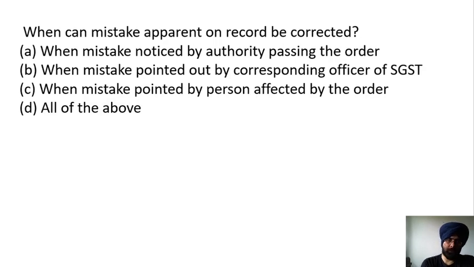When can a mistake apparent on the record be corrected? When the mistake is noticed by the authority passing the order, when the mistake is pointed out by the corresponding officer of the SGST, when the mistake is pointed out by the person affected by the order, all of the above. So if there are mistakes which are apparent on the face of it, then how can these be corrected?